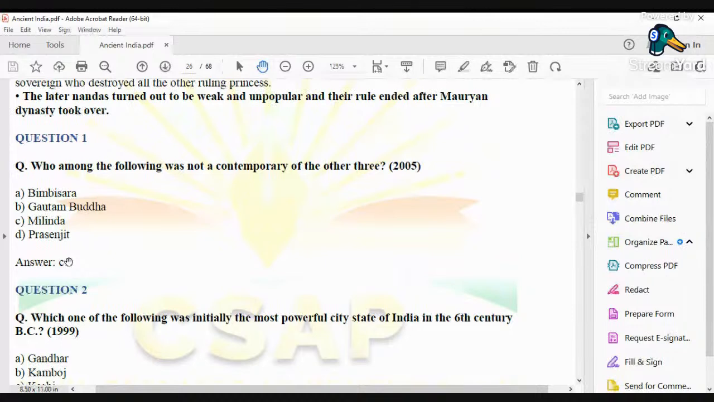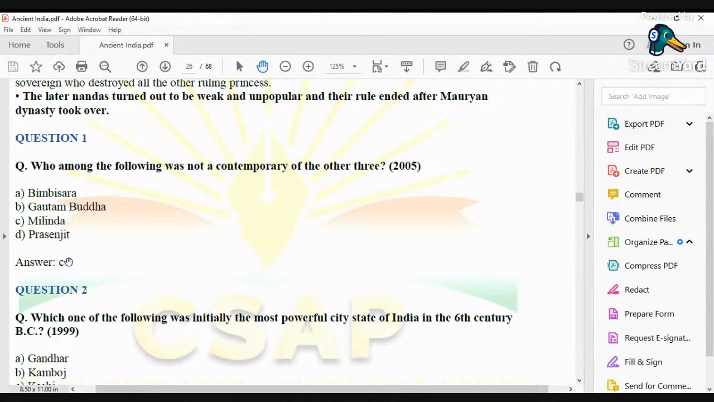So Milind cannot be the right answer. Now who was Milind? Milind was an Indo-Greek king. Indo-Greeks belong to which time period? The arrival of the Indo-Greeks in India belongs to the post-Mauryan period, immediately after the downfall of the Mauryas. Within a short time, many foreign groups entered India from outside, and out of all those foreign groups, one such group was the Indo-Greeks.